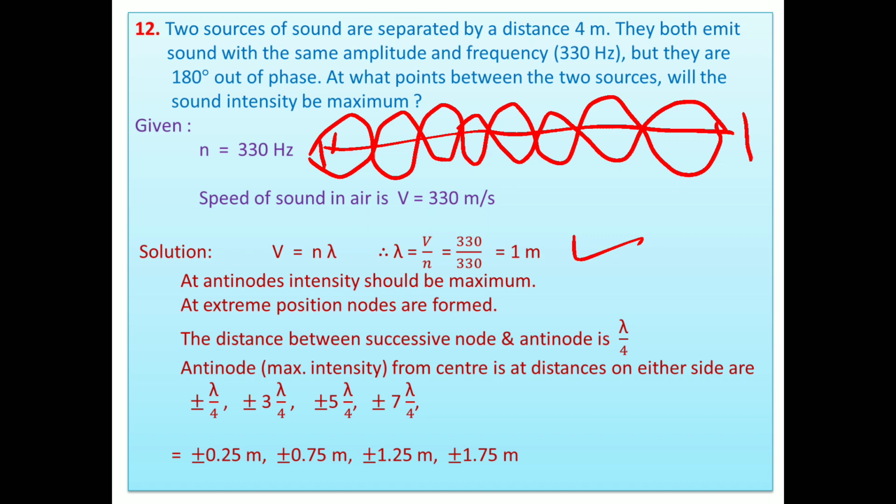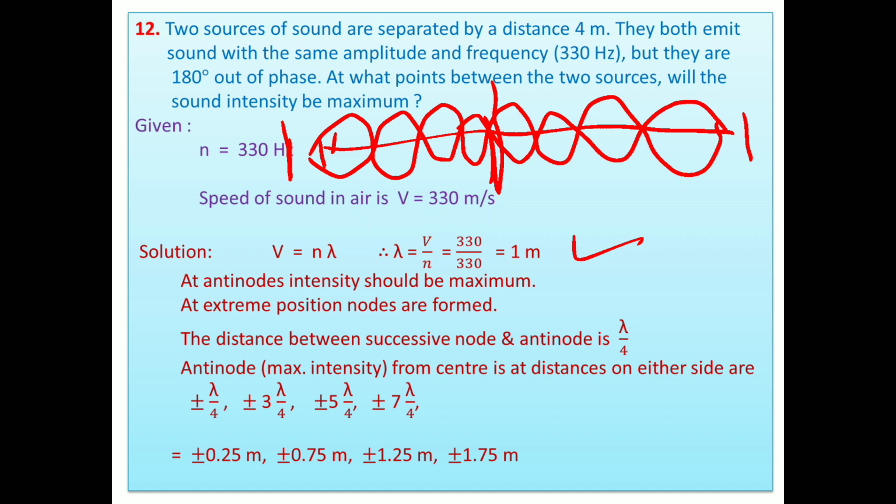And at the middle, here is the middle. Means in 1 meter 2 loops are there, in 4 meter 8 loops are there. Try to understand. And from the center, if we divide these loops equally, then 4 loops on either side. And at the center, a node is created.